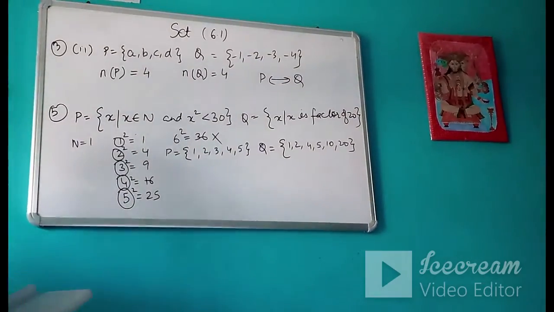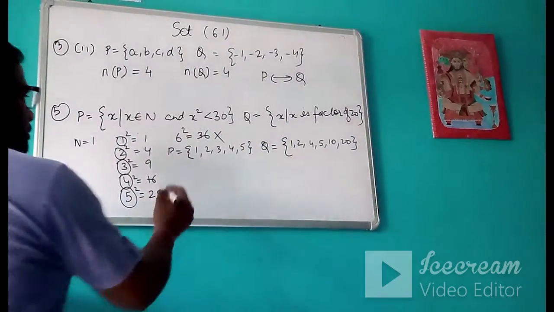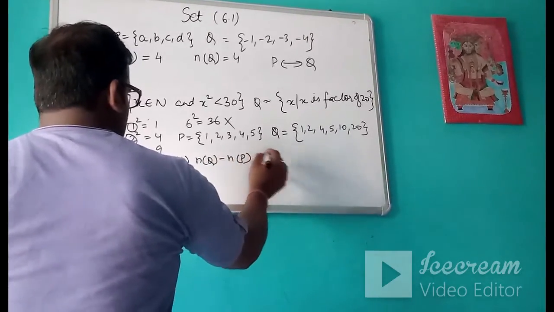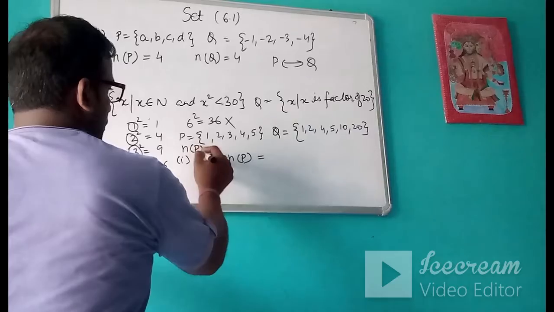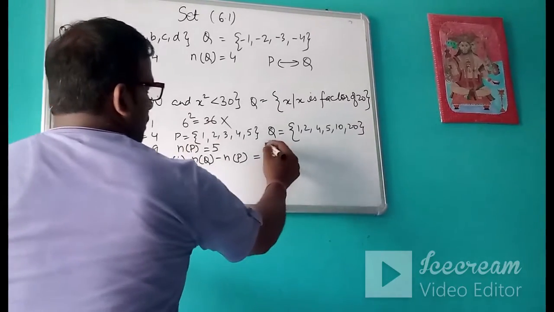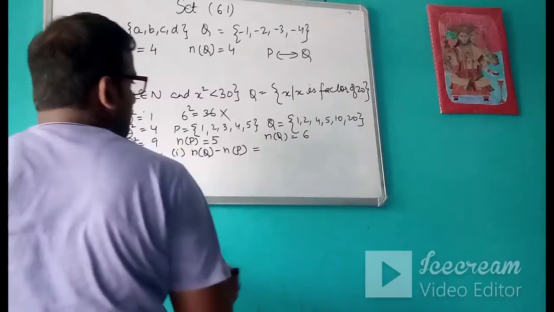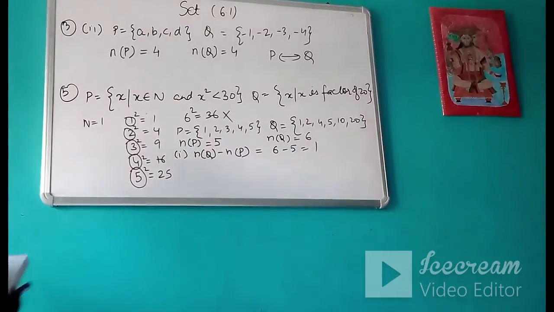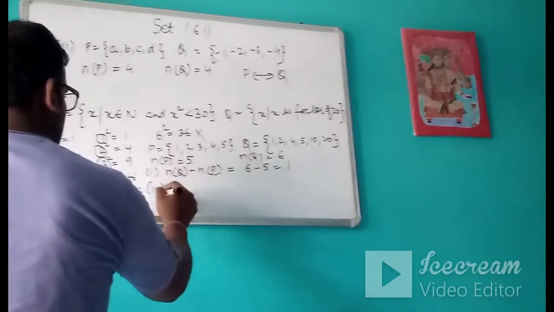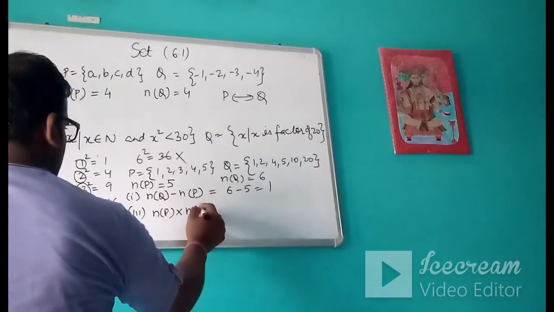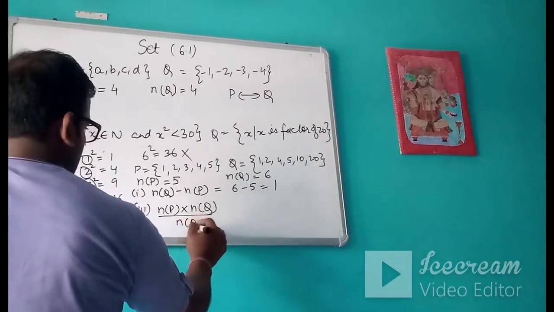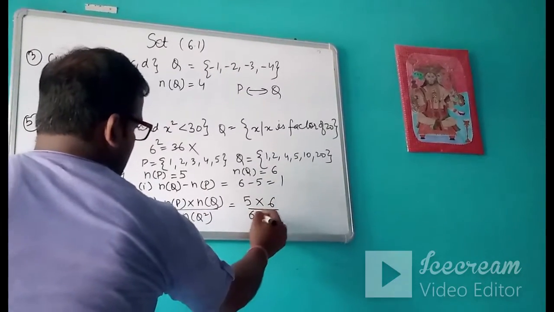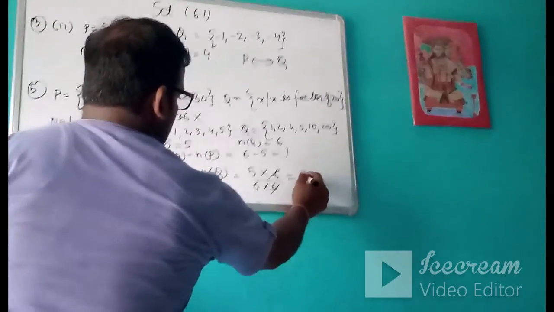Now for the questions. First part is n(Q) minus n(P). First we will calculate n(P), which is 5. What is n(Q)? You got 6. So n(Q) minus n(P) is 6 minus 5, that is 1. Then n(P) into n(Q) upon n(Q) square. n(P) is 5, n(Q) is 6, and n(Q) square means 6 into 6.